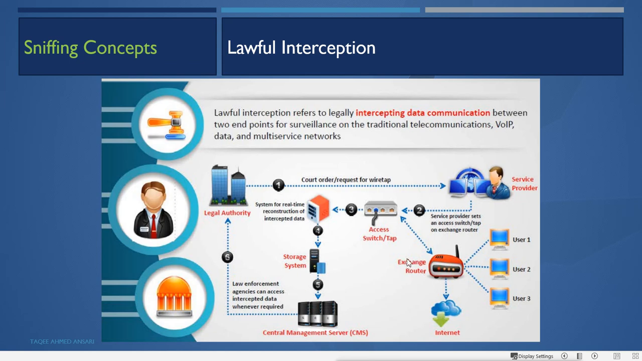And the user feels like their data is going normally to the exchange, and from the exchange to the internet or the other users. But in between, from the service provider's end, it is intercepted, and they can do that only when they have a warrant. So it is called lawful intercept.